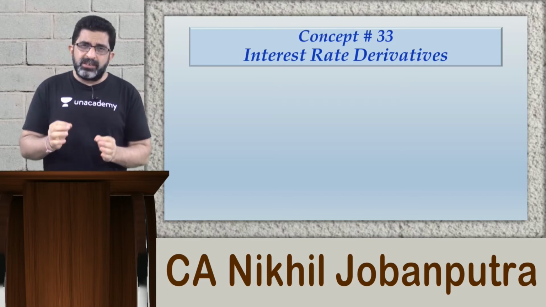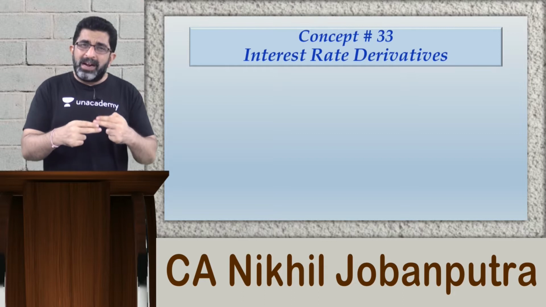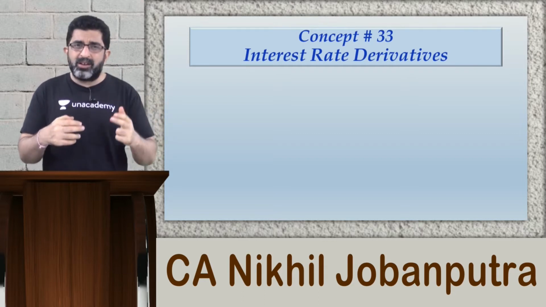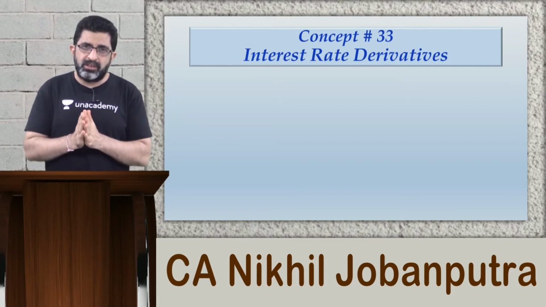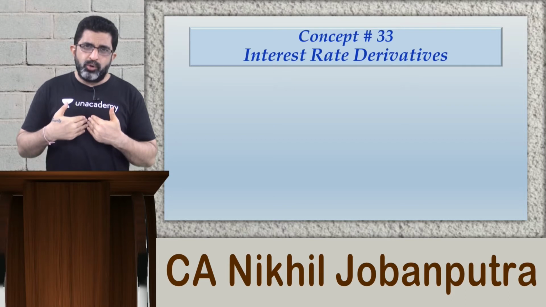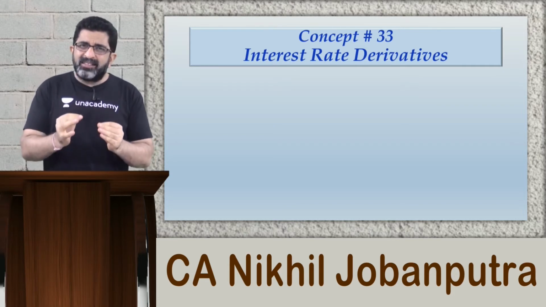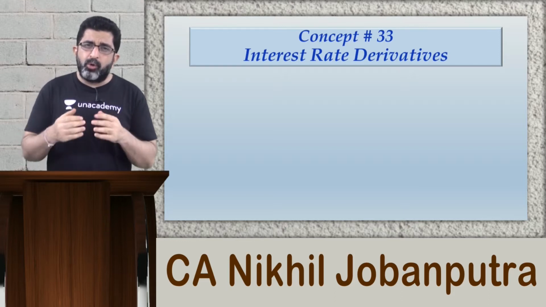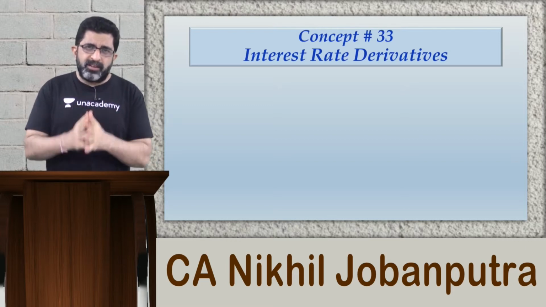A forward rate agreement is basically an agreement that a party would make with a money lender, maybe a bank or non-banking finance company or any financial institution. So suppose I want to borrow and I approach a bank and ask what would be the interest rate if I have to borrow for a period of 5 years, and the bank would quote some interest rate.